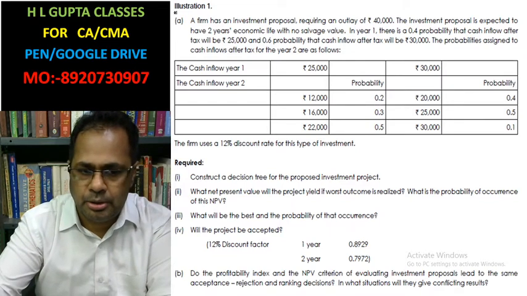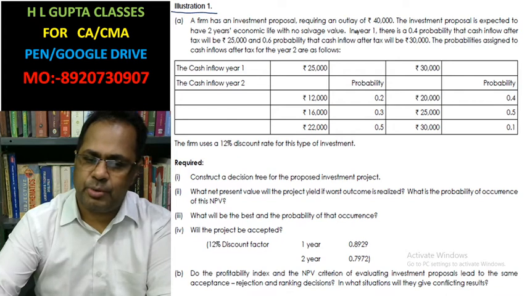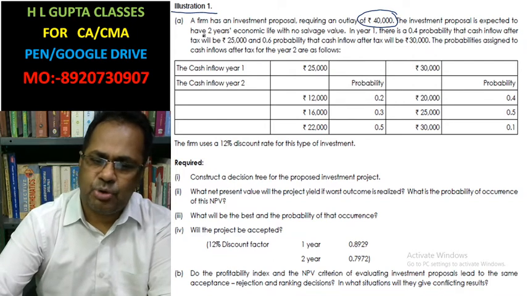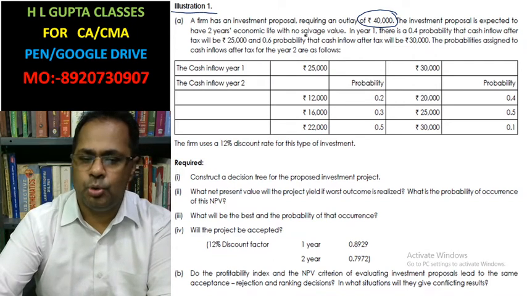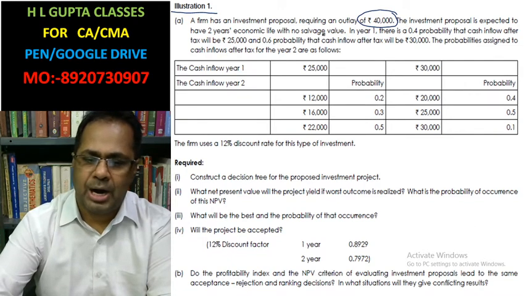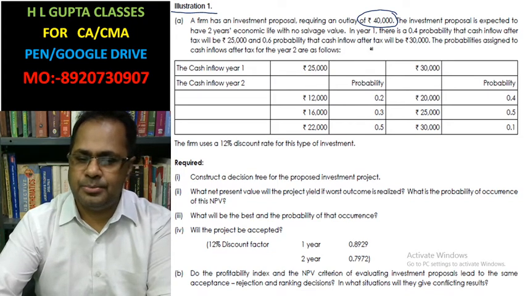Look at illustration 1. A firm has an investment proposal requiring an outlay of 40,000. The investment proposal is expected to have a 2 years economic life with no salvage value. In year 1, there is a 0.4 probability that cash inflow after tax will be 25,000 and a 0.6 probability that cash inflow after tax is 30,000.